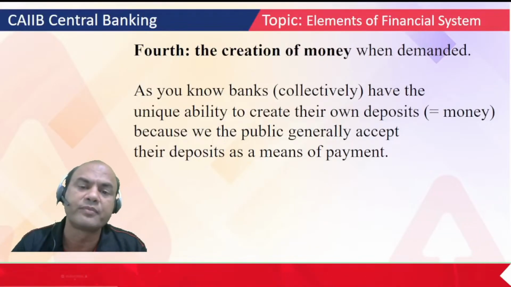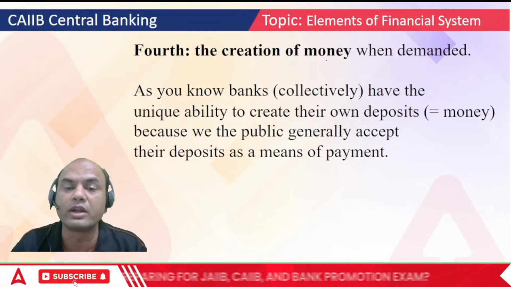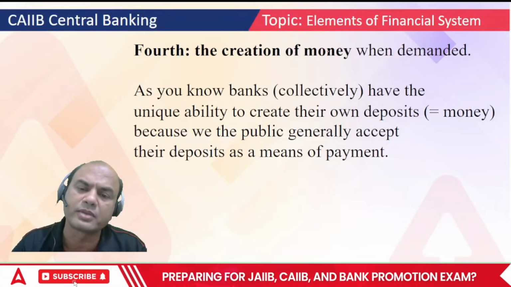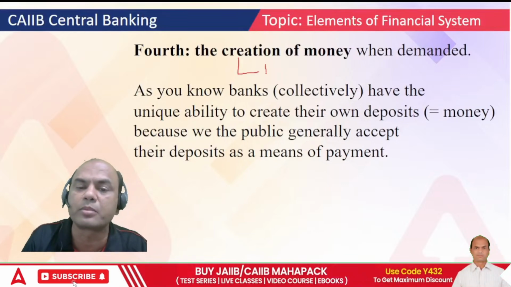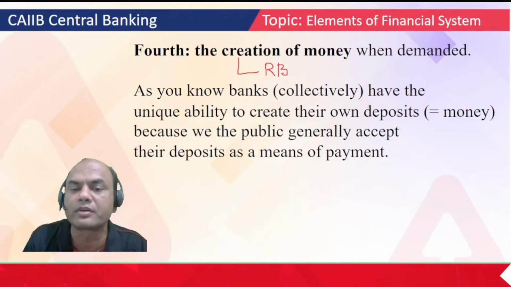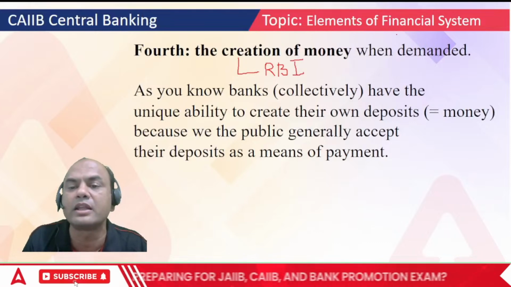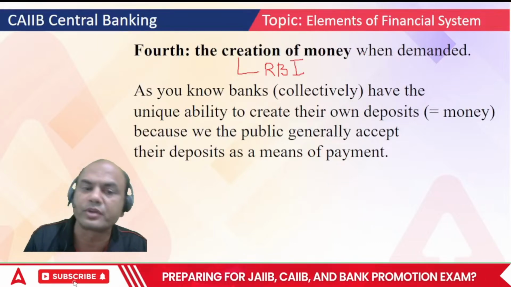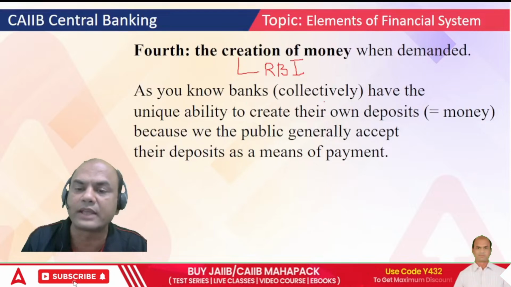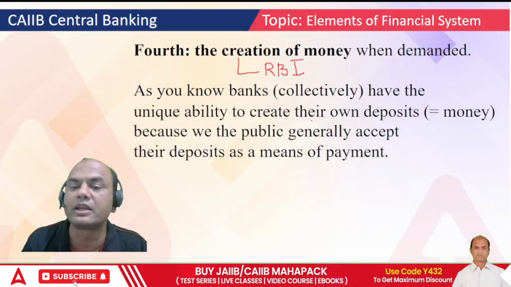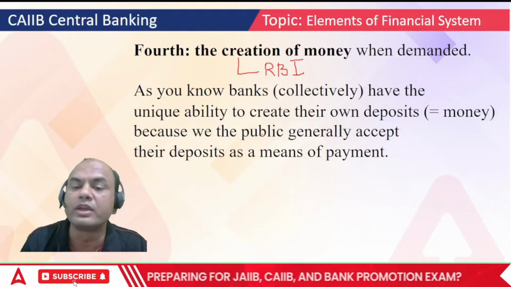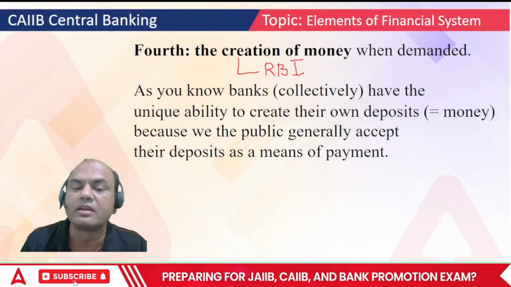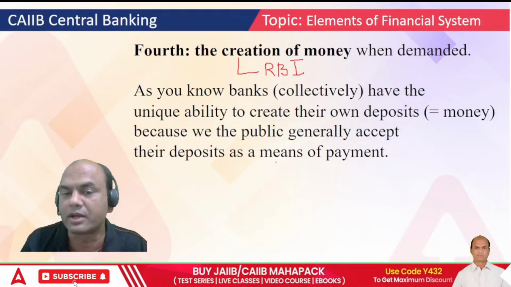Which is the fourth element? Creation of money when demanded. Now what is this creation of money? Creation of money is always done by the central bank, RBI. Always remember, RBI is a main element in the financial system. As you know, banks collectively have the unique ability to create their deposits equal to money, because we the public generally accept their deposits as a means of payment, right?